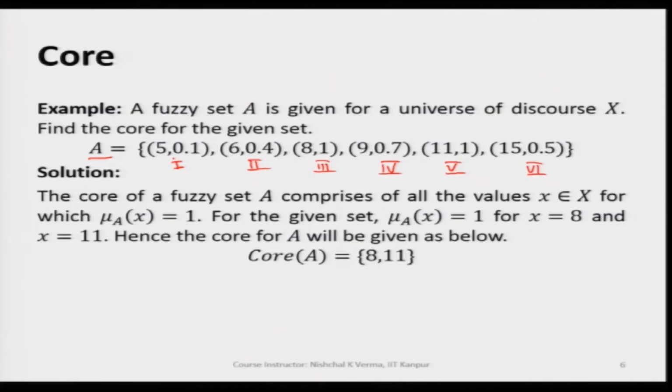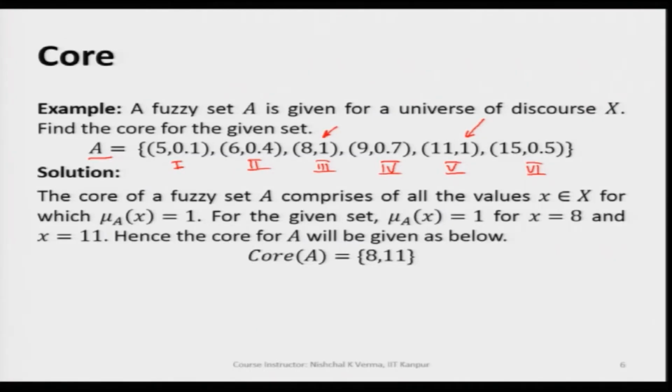If we look at this fuzzy set, we have 6 elements, 6 points, and we find there are 2 generic variable values for which the corresponding membership values are 1. One is here, the first one is here, and then the second one is here.